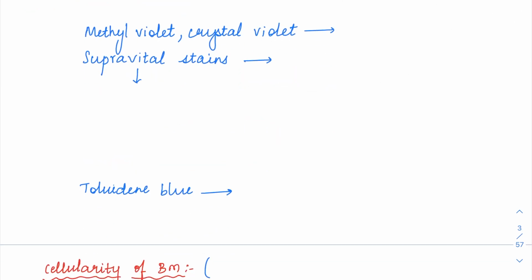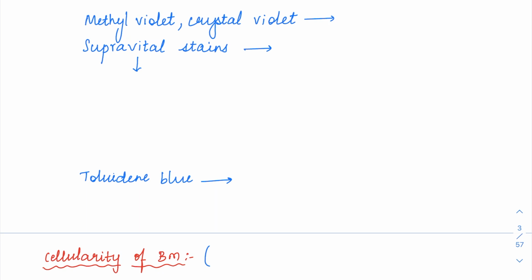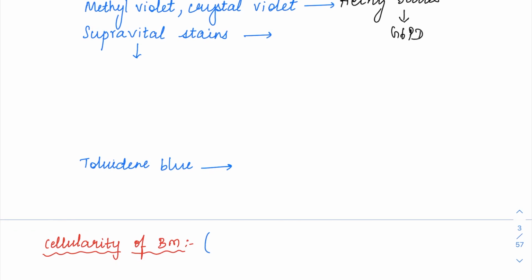And then we have other stains as well, like methyl violet, crystal violet. So these are going to be used under certain special scenarios. So methyl violet and crystal violet are going to be used to highlight the Heinz bodies. So Heinz bodies are going to be seen in G6PD deficiency. So G6PD deficiency is going to lead to G6PD deficiency anemia. So in there you are going to see this Heinz body, and this Heinz body can usually be highlighted by any supravital stain, but more specifically methyl violet and crystal violet. So supravital stains are nothing but supravital, meaning they are above something.